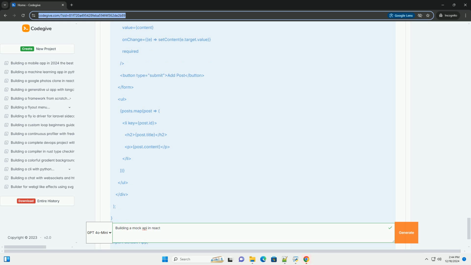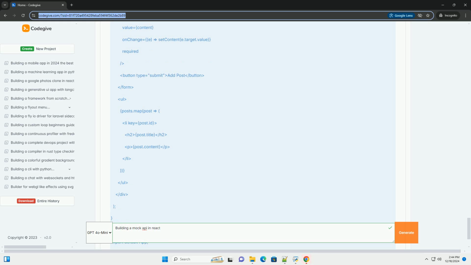setPosts createdPost. setTitle. setContent. Return. div. h1 Mock API Post /h1. form onSubmit equals handleSubmit. input type equals text, placeholder equals Title, value equals title, onChange equals setTitle e.target.value, required. textarea placeholder equals Content, value equals content, onChange equals setContent e.target.value, required. button type equals submit, Add Post /button.